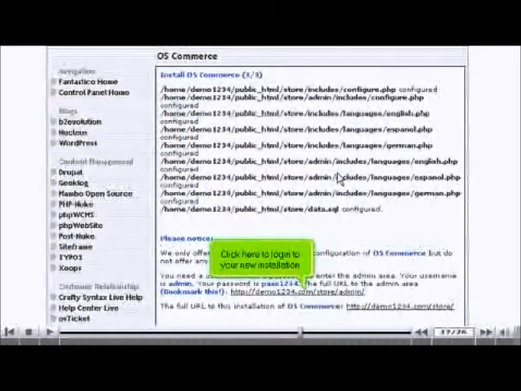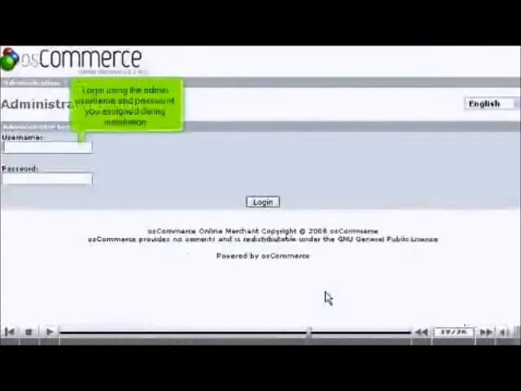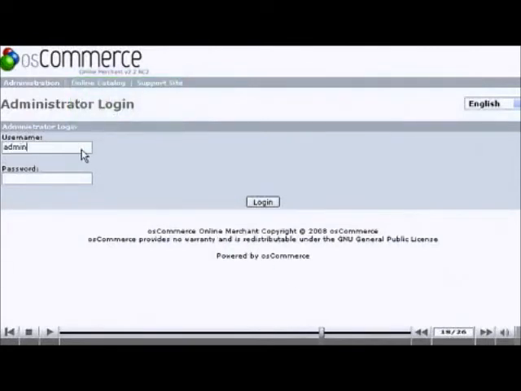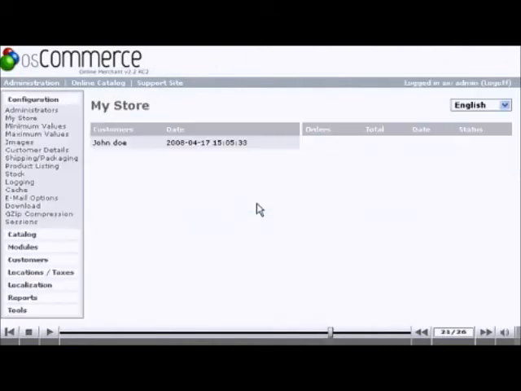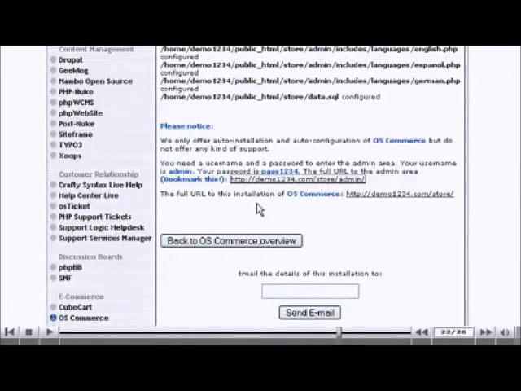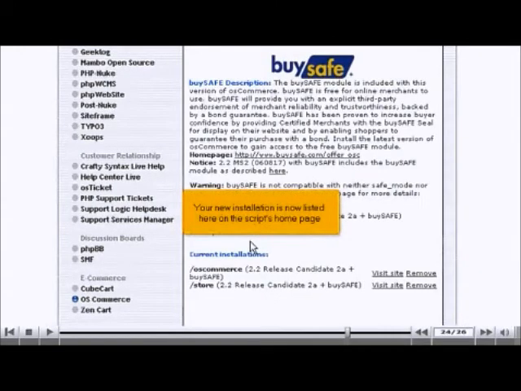Click here to log in to your new installation. Log in using the admin username and password you assigned during installation. Your new installation is now listed here on the script's homepage.